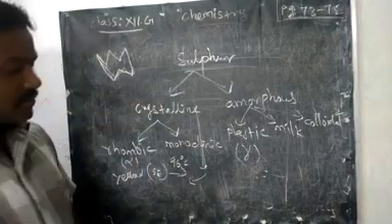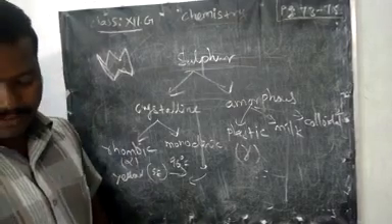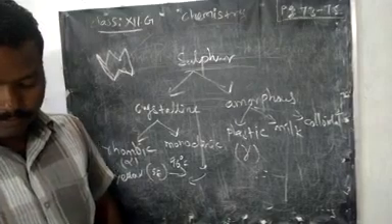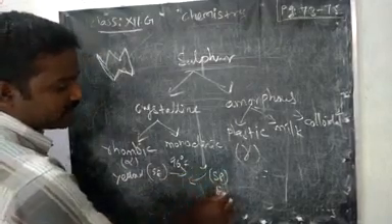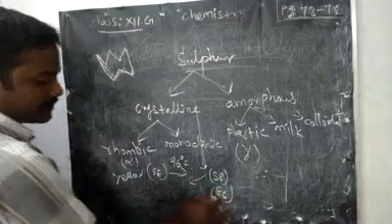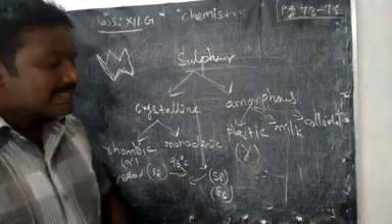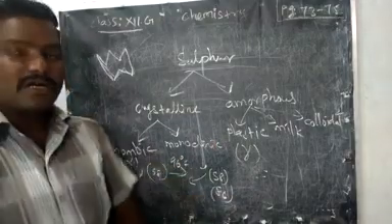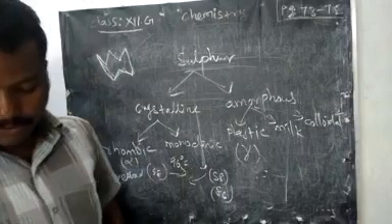But here we must know that monoclinic sulfur exists as S8 as well as S6. Only rhombic sulfur forms S8 molecules. Normally monoclinic sulfur exists as S8 molecules as well as S6 molecules.